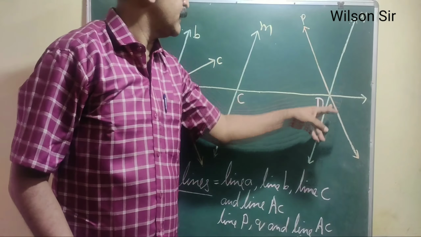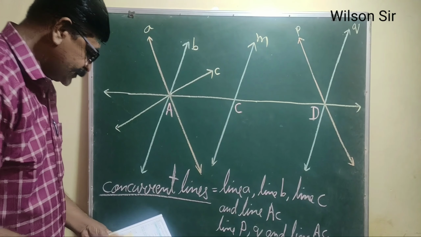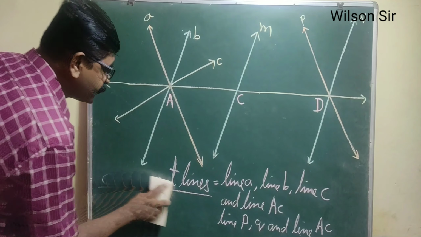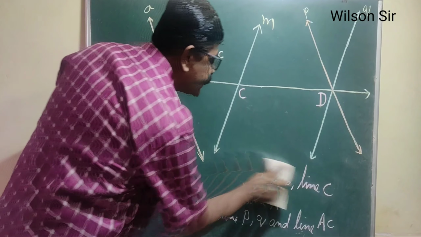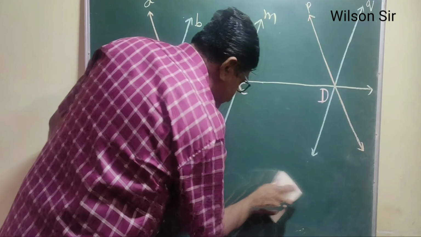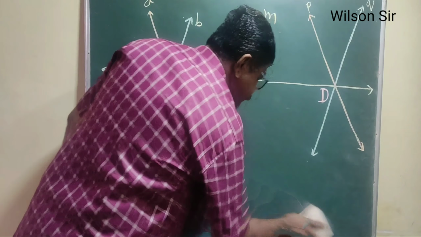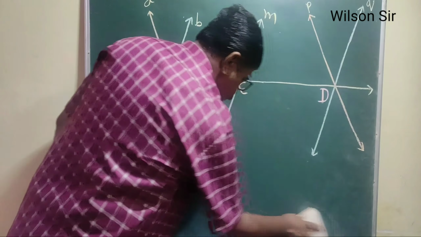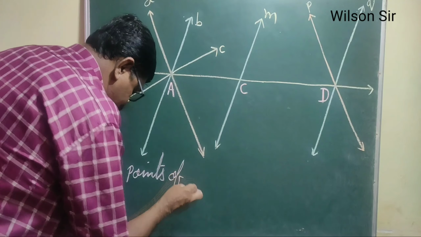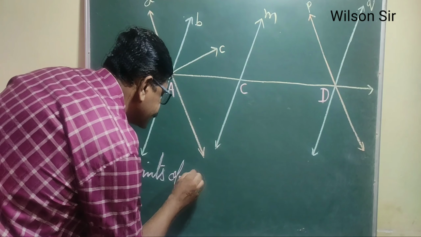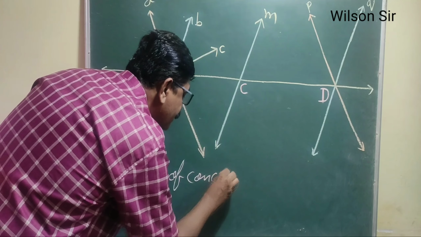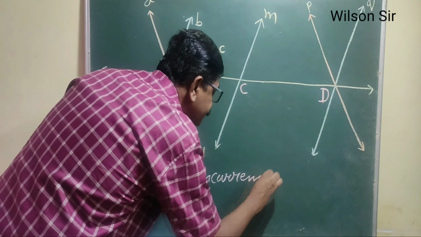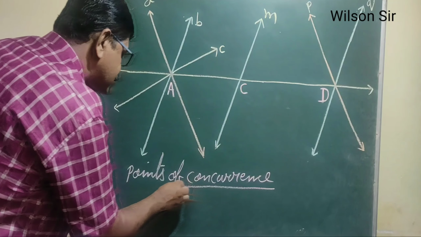Next we will see point of concurrence. So what is the point of concurrence? The point where the lines intersect or meet each other is called the point of concurrence.